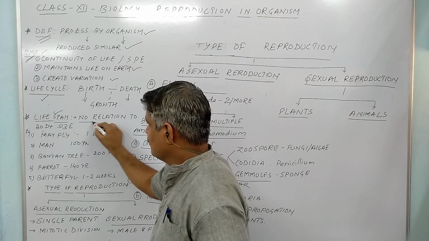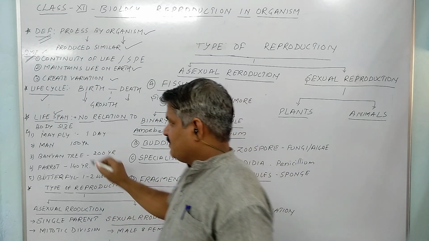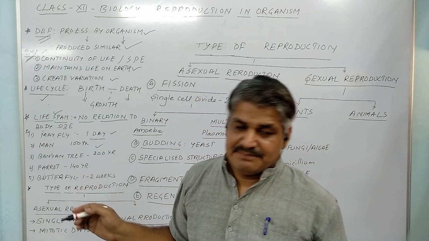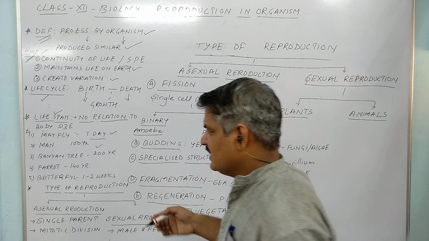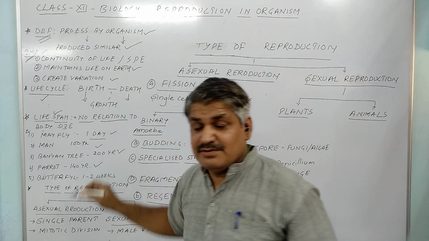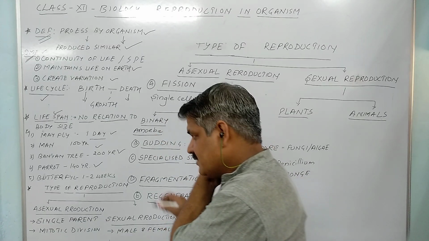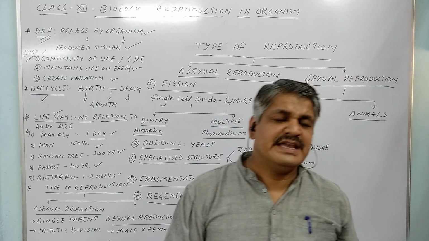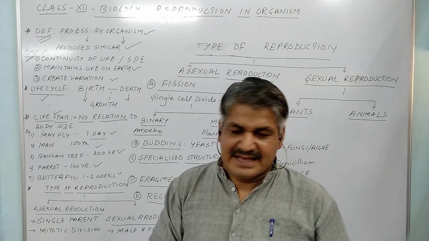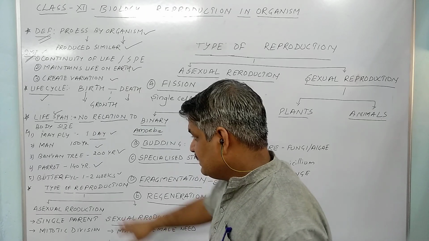You have to remember there is no relation with body size. Body size is not related to lifespan. For example, mayfly lives 1 day, man 100 years, but technically we can say 60 years also. Banyan tree 200 years. Parrot 140 years, you have to remember, parrot 140 years. Then butterfly 1 to 2 weeks. So these are a few examples we can elaborate. We can show that lifespan is not related to the complexity of life or to the size of the body. Clear?